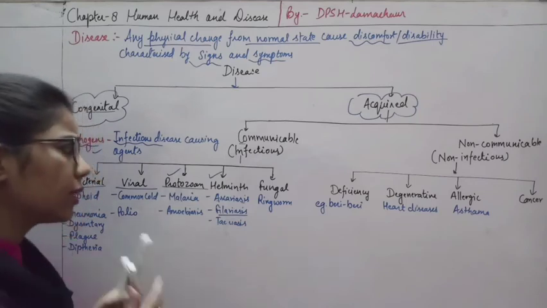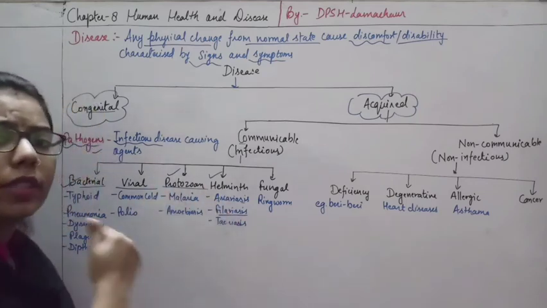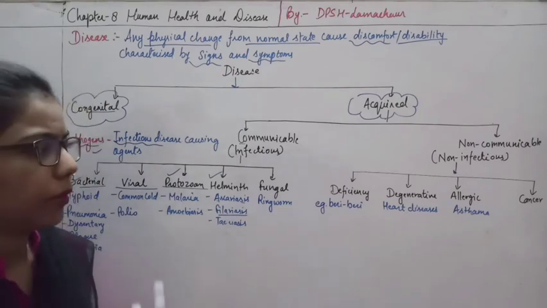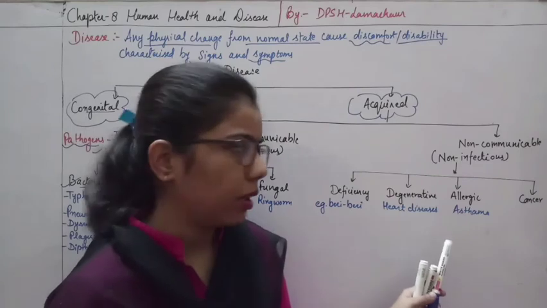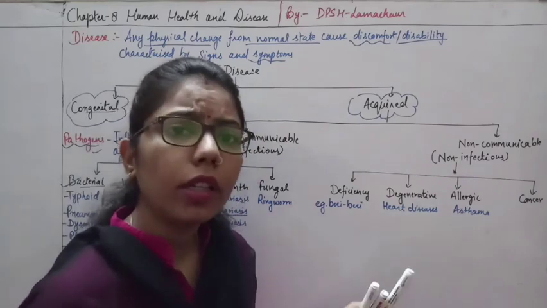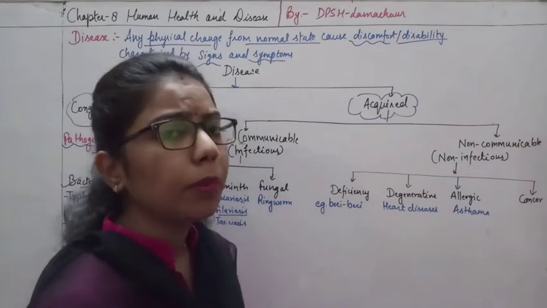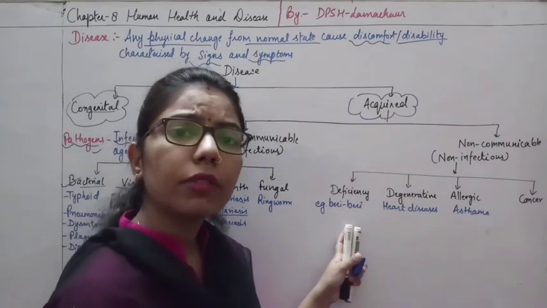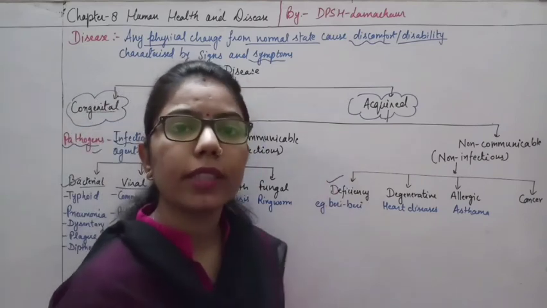So here we will understand what they are affecting, what type of disease they are causing in a human being. And if you talk about non-communicable, it means that the disease is not caused by any pathogen. So how will the disease arise? It can be due to deficiency. What is deficiency?